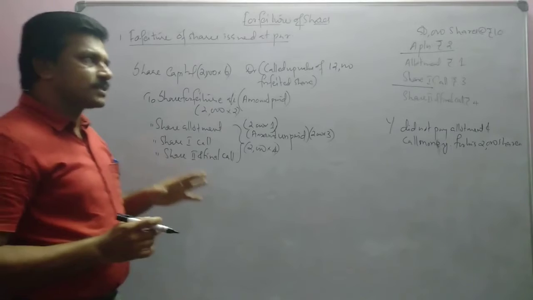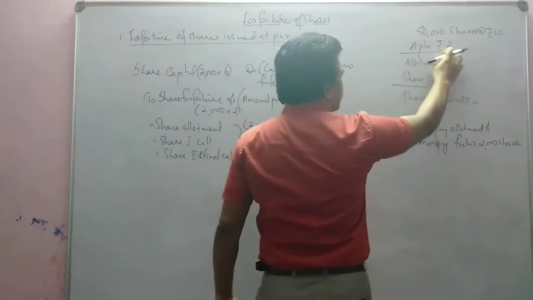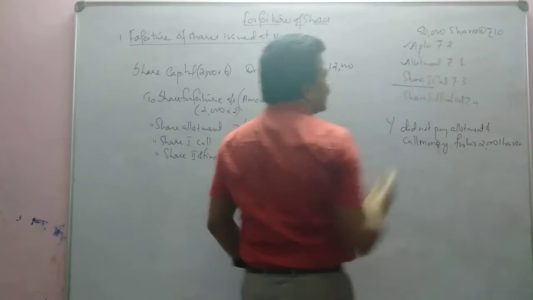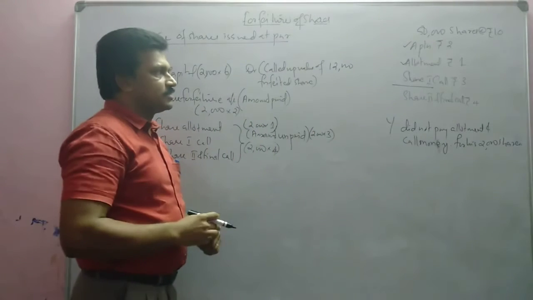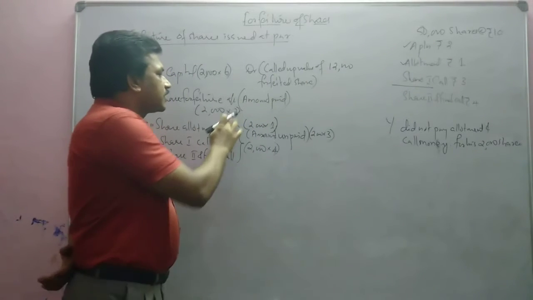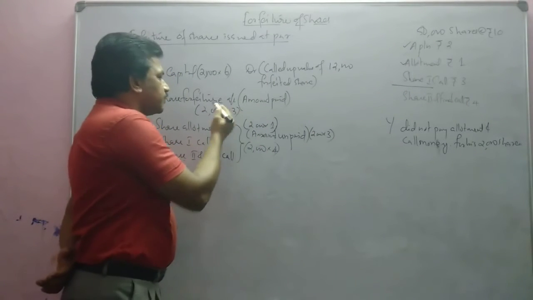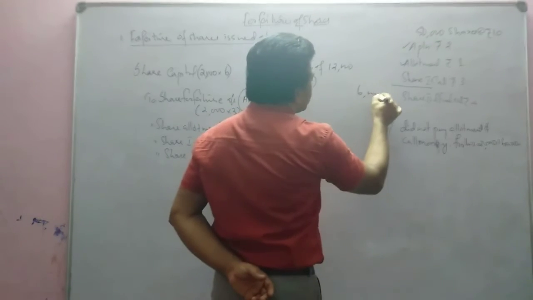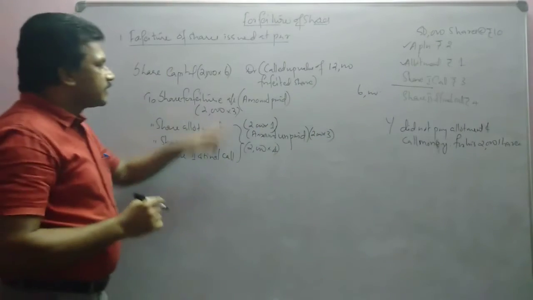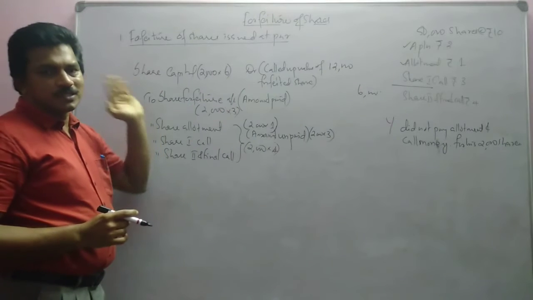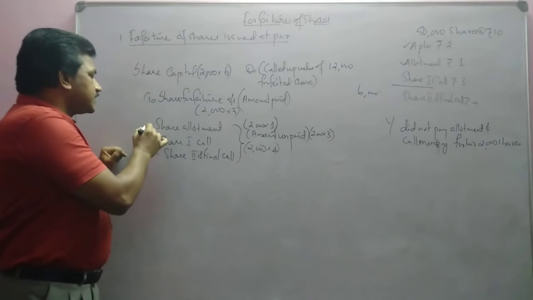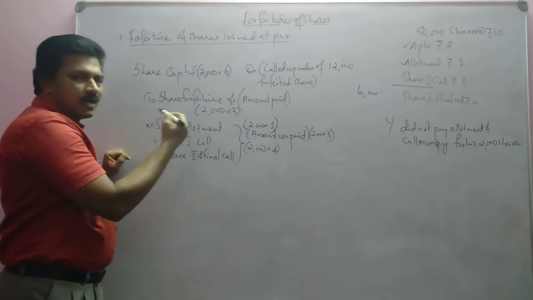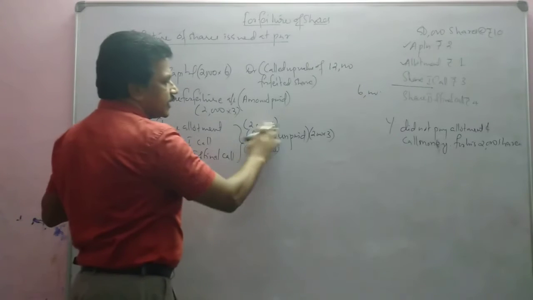Okay. Let us consider, we can make some changes. This already we discussed like this. Now he paid application and allotment. In that case, what will be the amount here? It will be 3 rupees. So it will be 6,000 here. That means amount paid 6,000. Then amount unpaid, this entry is not needed. Okay. Here allotment is already paid, so no need to write that.